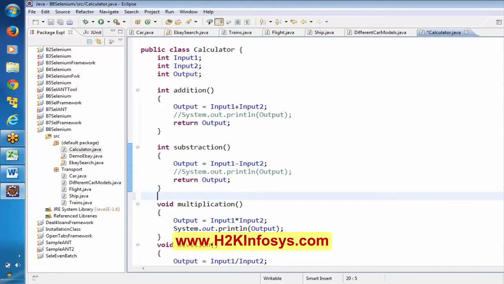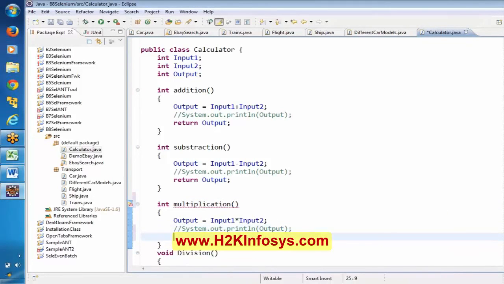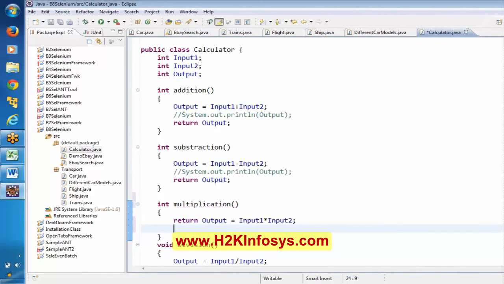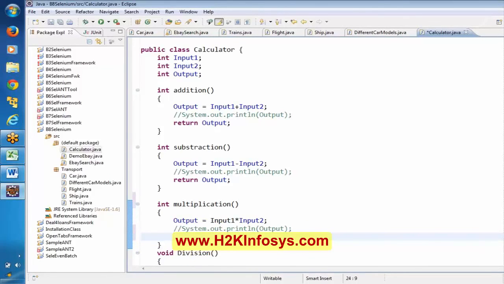Now similarly, here int, comment, and as of now it is throwing an error because here we have to mention a return statement. See here it is saying add return statement. Okay, it gets converted by default. Let me return.